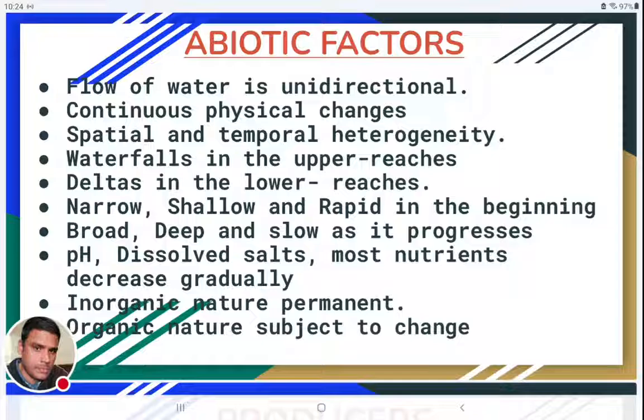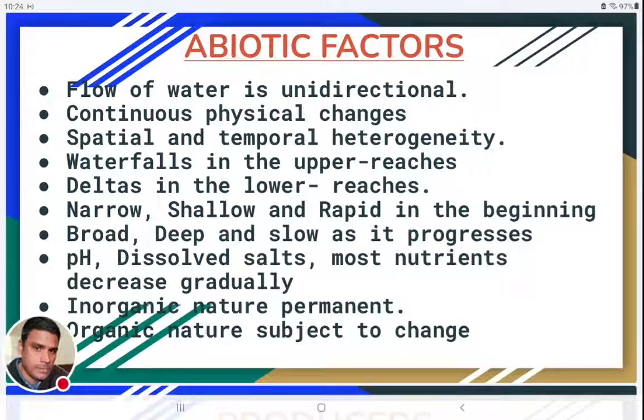In the case of creeks and brooks or streams, these deltas may not be present; these deltas can be seen only in river cases. And the waters flowing in these rivers, usually they will be narrow. The width will be very narrow and shallow, very little depth will be there, and rapid water flow can be seen in the beginning of any Lotic water ecosystem.